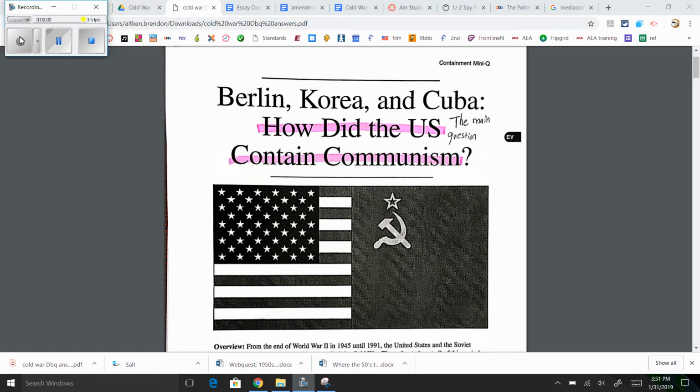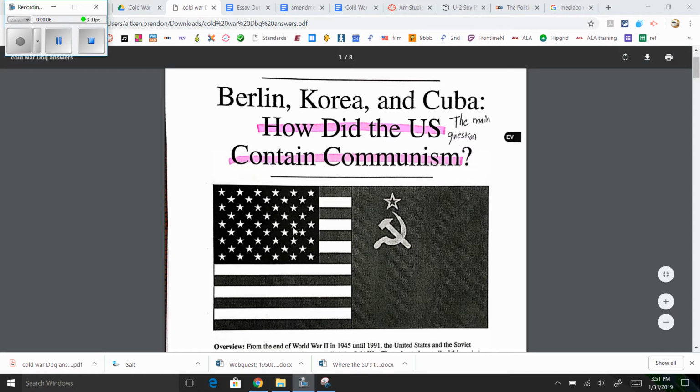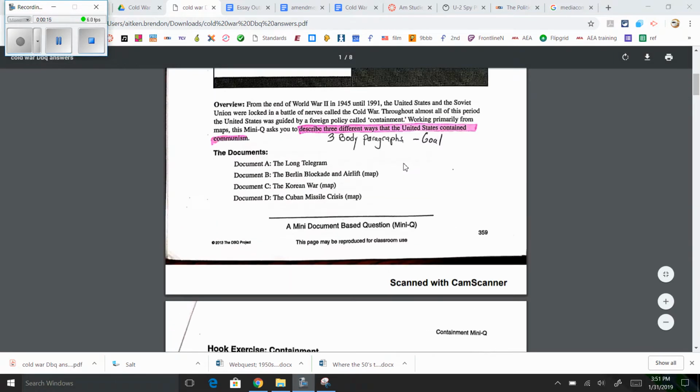Here you go, American Studies. Here's your overview of the whole essay if you're really confused. We're trying to answer this big highlighted question here: How did the US contain communism? The main question, right? And it tells us down here, describe three different ways the United States contained communism.